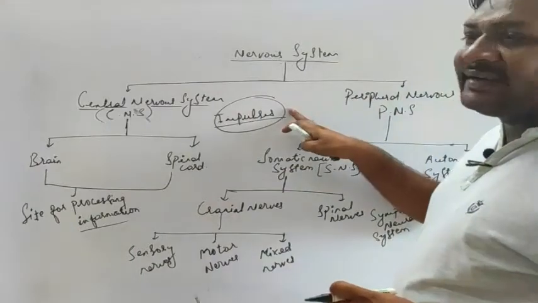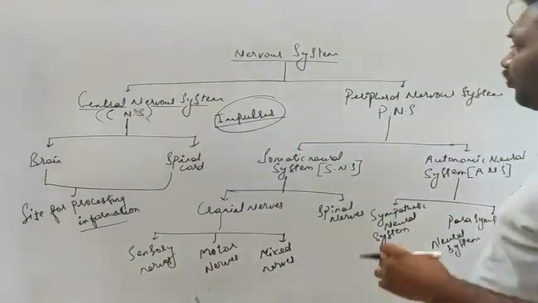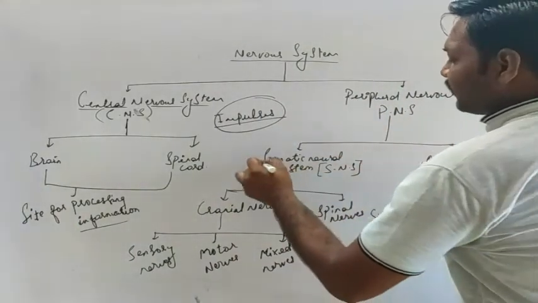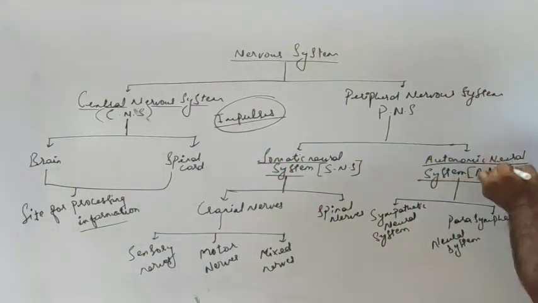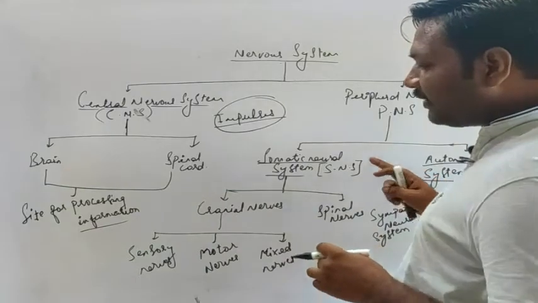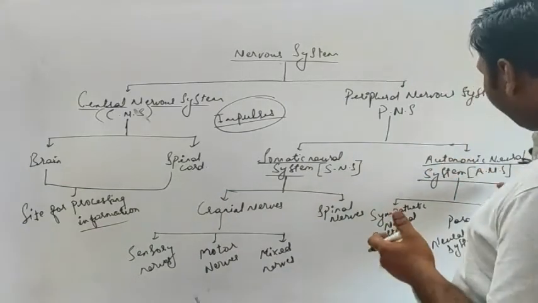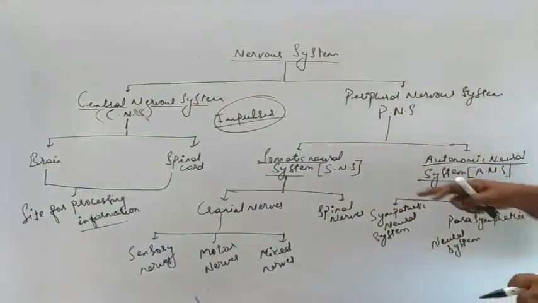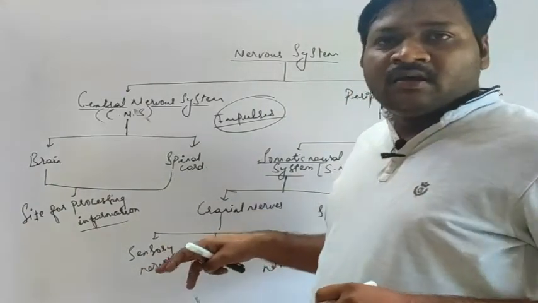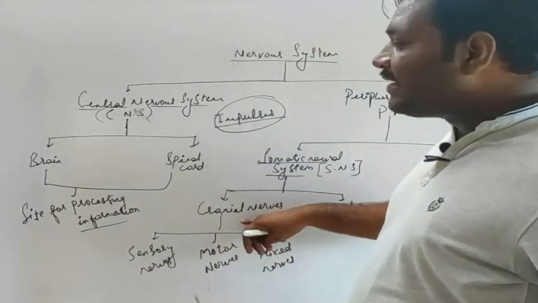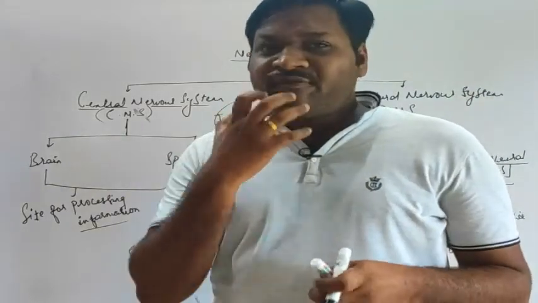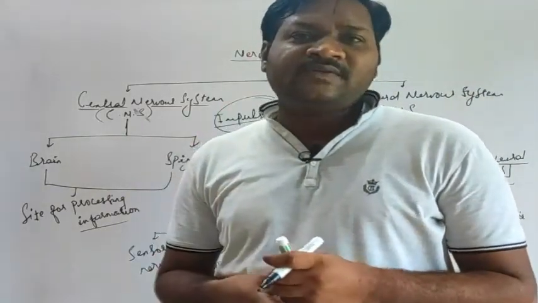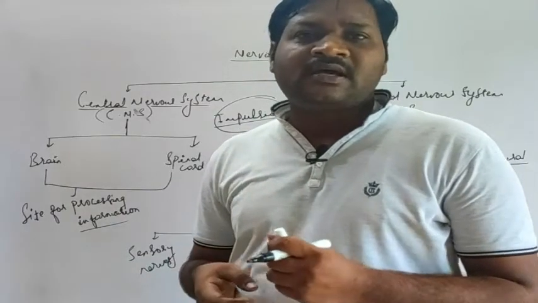Okay, so these are acting as the impulses. Now, in the peripheral nervous system, we have the somatic neural system, that is SNS, and the autonomic neural system. Now, what is the function of the somatic neural system or autonomic neural system? See, the somatic neural system serves two types of nerves, that is cranial and spinal nerves. Cranial, see, on the face we have different types of nerves. Okay, we can sense various stimuli, right?